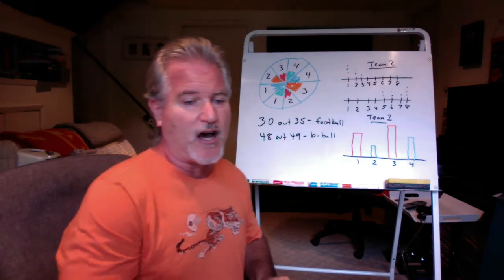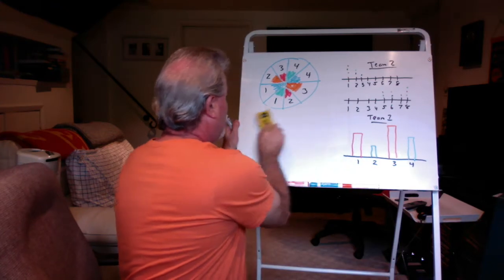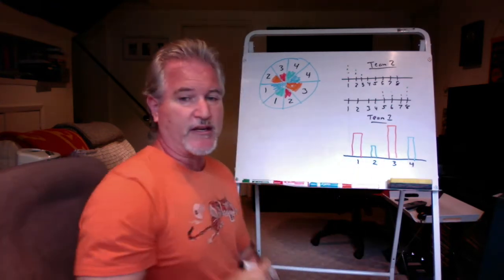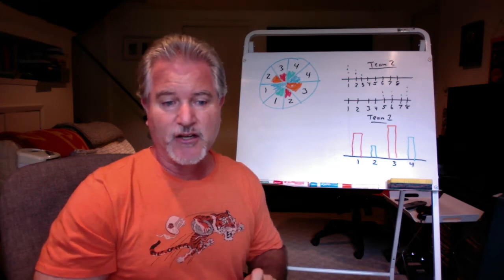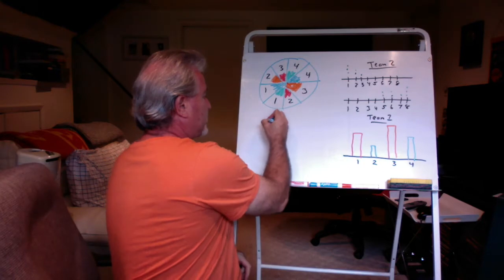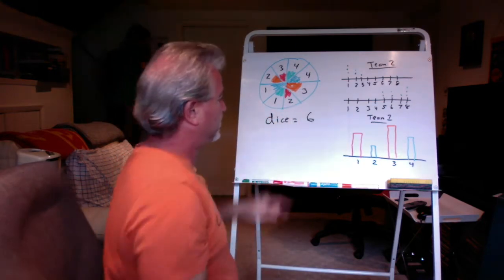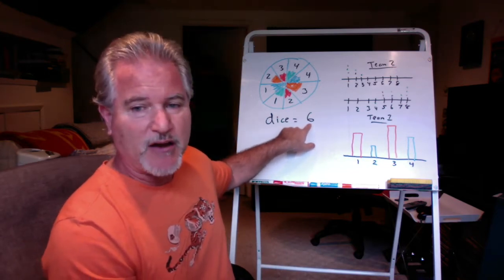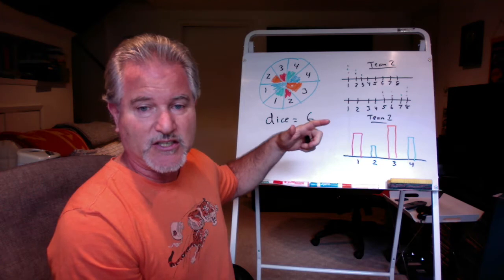Okay? Another one would be, which would be the greater probability? Flipping a coin and it being heads, or rolling a dice and rolling a 6. Well, on a dice, you have 6 possible outcomes, right? Because on a dice, you have 1, 2, 3, 4, 5, 6 on each side.